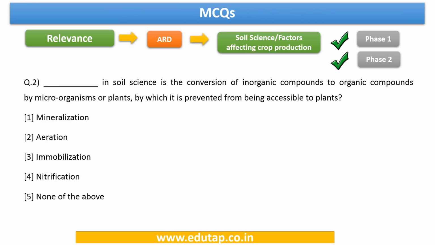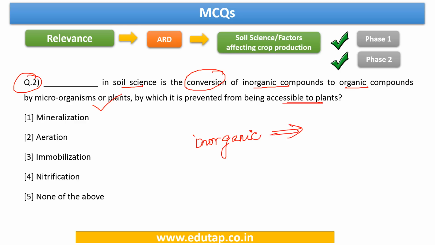Now let us come to question number 2. After the discussion of this question, let us go into the detail about these two processes that we were talking about, that is mineralization and immobilization. In the second question, it says dash in soil science is a conversion of inorganic compounds to organic compounds by microorganisms or plants, by which it is prevented from being accessible to plants. So kindly have a look at the question. We are talking about the conversion of inorganic compounds to organic compounds.